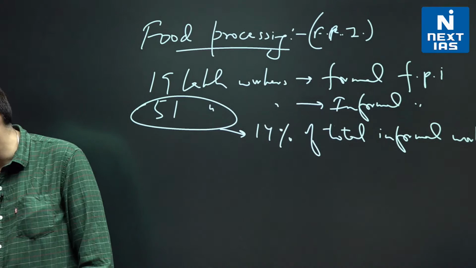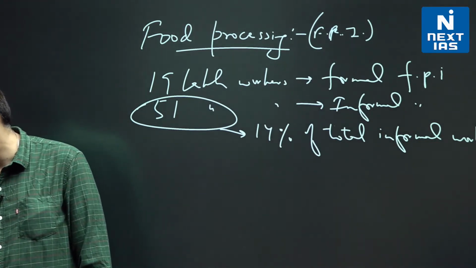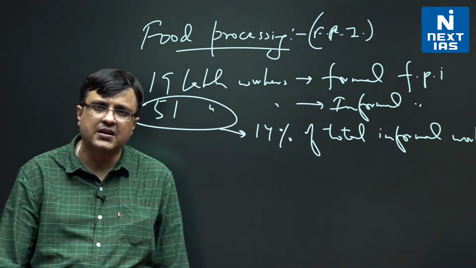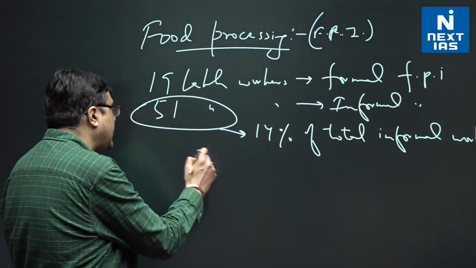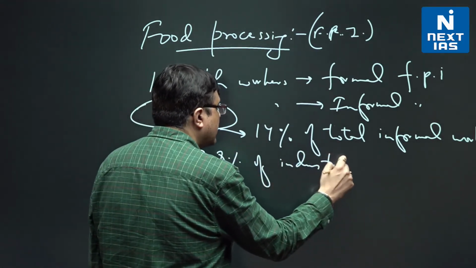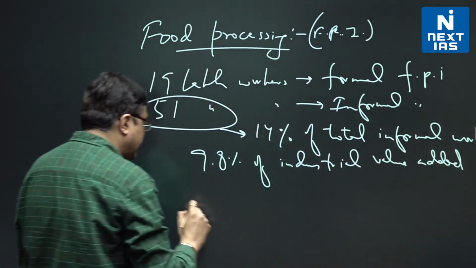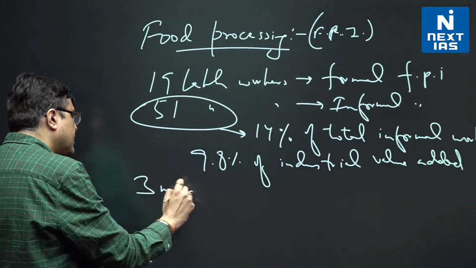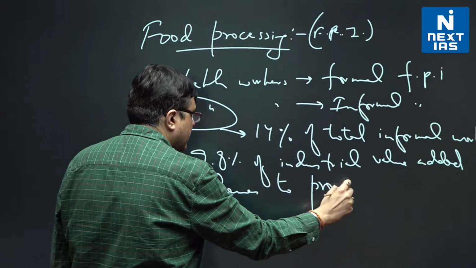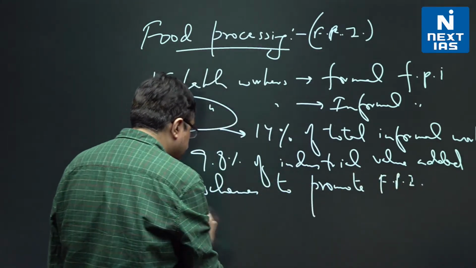Now, within that, they say that in food processing, around 12.38% of the major employment intensive sector they have, and 9.8% of industrial value added is from food processing. And then the survey mentions that there are three main schemes to promote food processing industries, three main schemes.